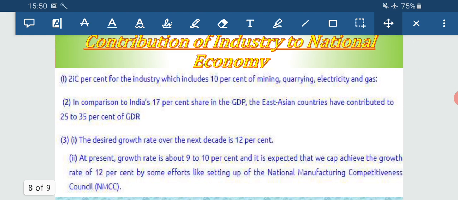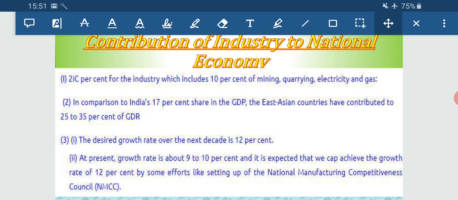Now after seeing this part, what is the last thing? How the national economy is getting a contribution from the industrial sector. Now 27%, it's mentioned over here as 21C, it's just a printing mistake.